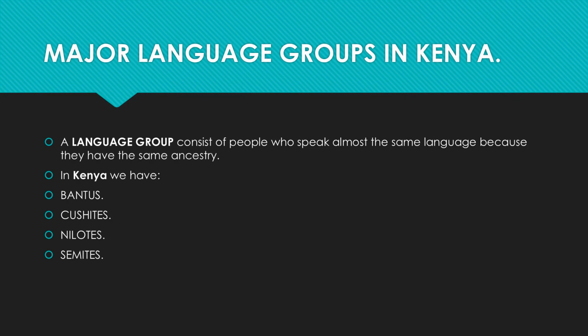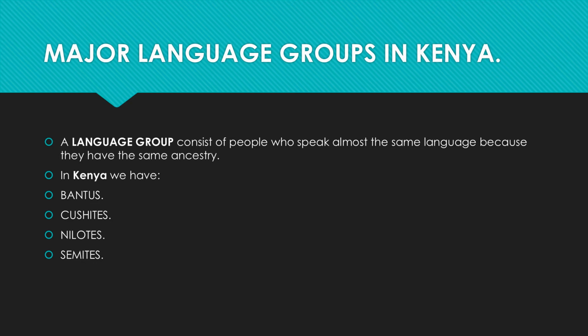So just to remind ourselves about the previous lesson, we said in Kenya we have around 4 major language groups. And we said a language group consists of people who speak almost the same language. This is because they share a common ancestor or ancestry.